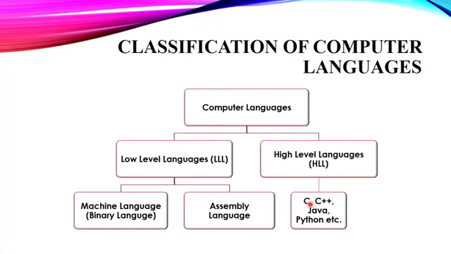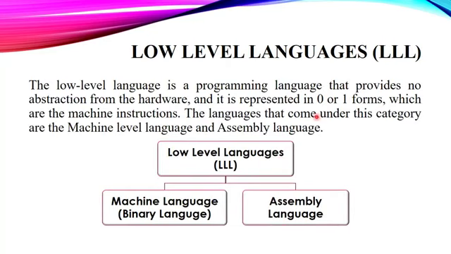Now some of the high level languages are C, C++, Java, Python. Most of these are advanced languages, but there were some old languages like BASIC, Fortran, COBOL, BCPL. Fine. All of these are high level languages or HLL. In short, high level language is termed as HLL and low level languages are termed as LLL. Fine. Now we will discuss low level languages in detail, and then after that we will discuss high level languages in detail. So let's start. Well, low level languages.